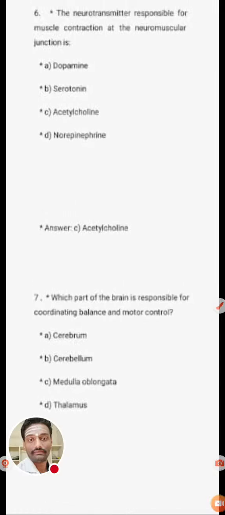Which part of the brain is responsible for coordinating balance and motor control? If you know the answer, write below in the comments. Options: cerebrum, cerebellum, medulla oblongata, and thalamus.